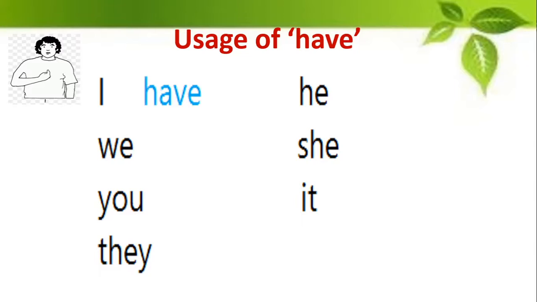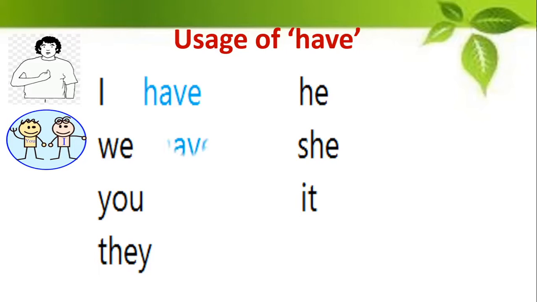When you're talking about yourself, pointing towards yourself, you say I have. When you are talking about you and a friend of yours, that time you say we have. We have a pen. We have a book.